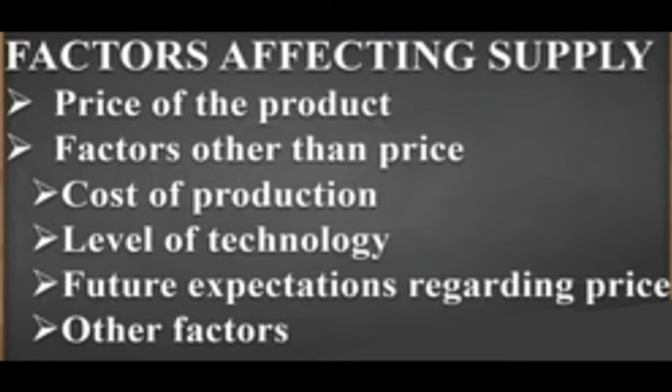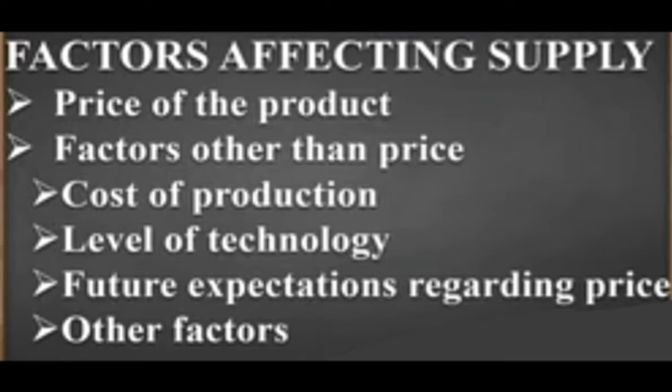If we talk about the pen itself, if the cost of production, that is the pen is getting ready in rupees 10, now the producer is selling at 20 and earning a profit of 10 rupees on that pen. But now you can see the cost of production of a particular pen is rupees 13.